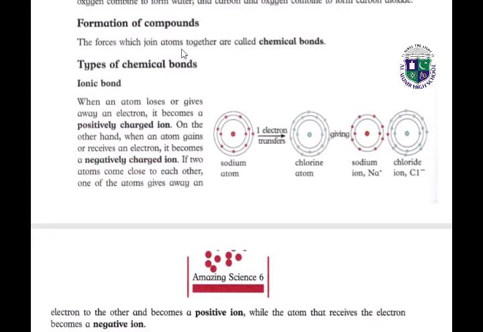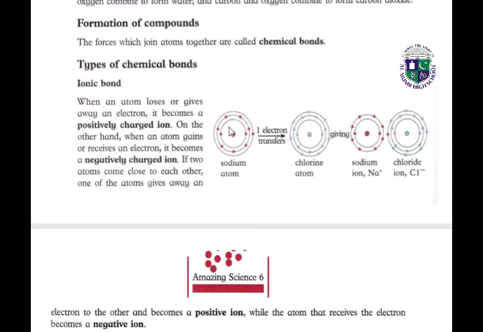The forces which join atoms together are called chemical bonds. We have different types of chemical bonds. Ionic bond: when an atom loses or gives away an electron, it becomes a positively charged ion. On the other hand, when an atom gains or receives an electron, it becomes a negatively charged ion. If two atoms come close to each other, one of the atoms gives away one electron to the other and becomes a positive ion, while the atom that receives the electron becomes a negative ion.